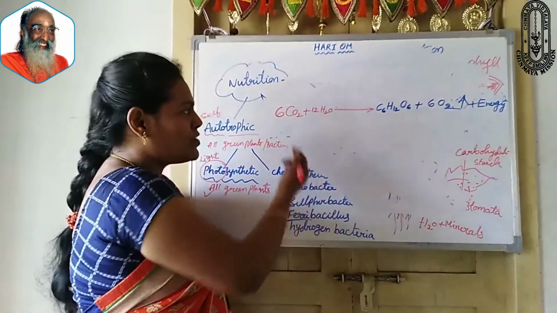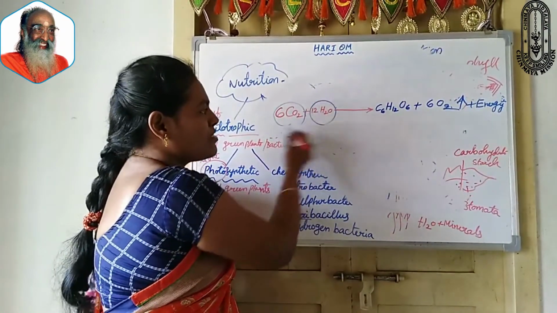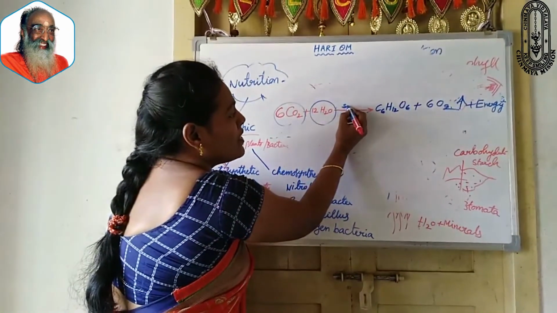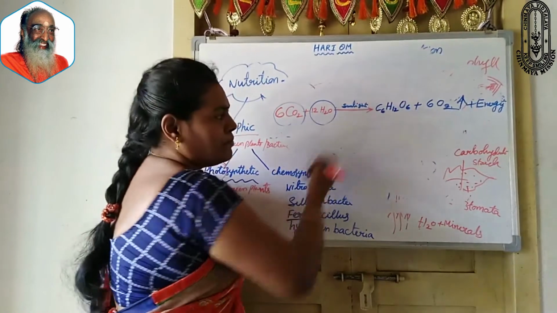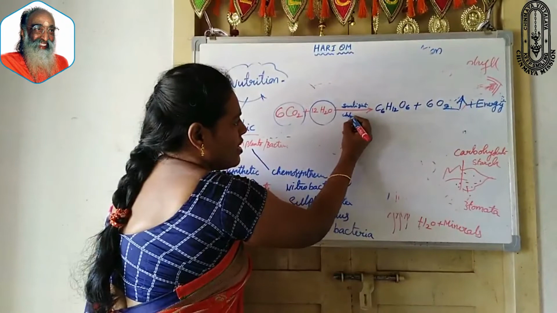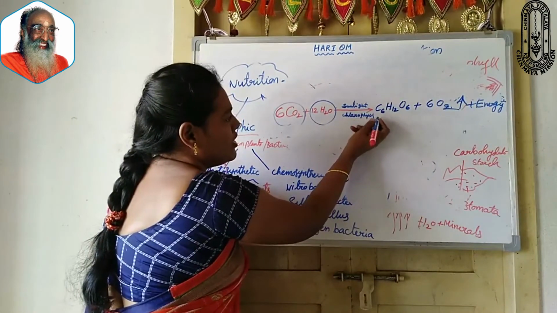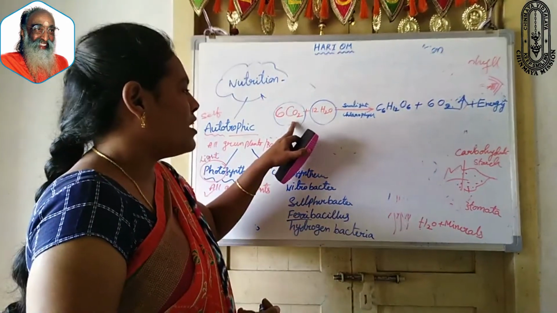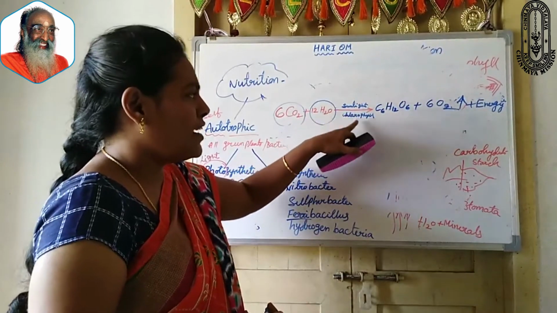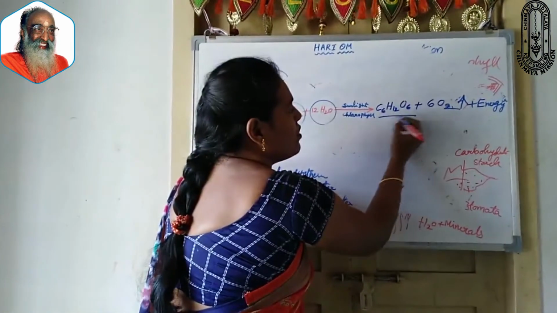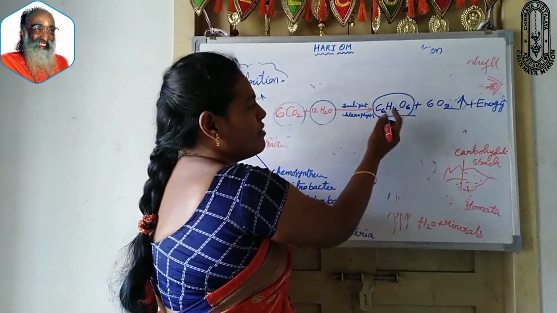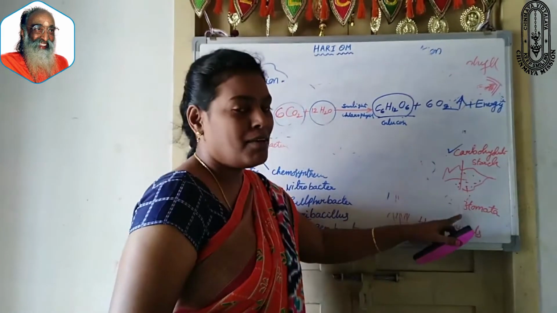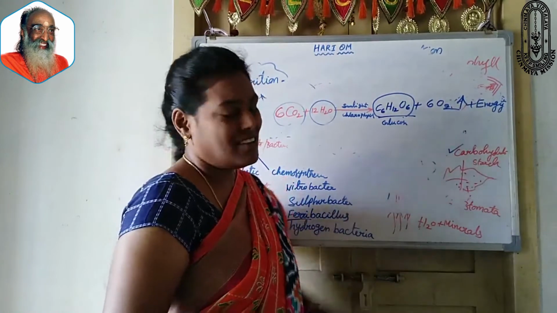I told you, it absorbs carbon dioxide from the atmosphere and takes water from the root system, and by putting them together in the presence of sunlight and chlorophyll, this is very important here. Without these two, plants cannot prepare their own food. By putting carbon dioxide and water together in the presence of sunlight and chlorophyll, plants prepare carbohydrates. Here I have given the chemical formula of glucose. Glucose means nothing but the food material prepared by the plant, that is carbohydrate or starch.